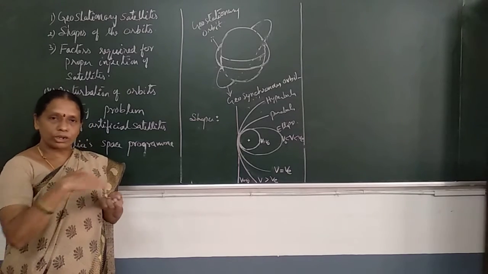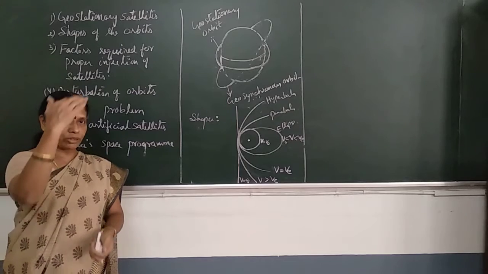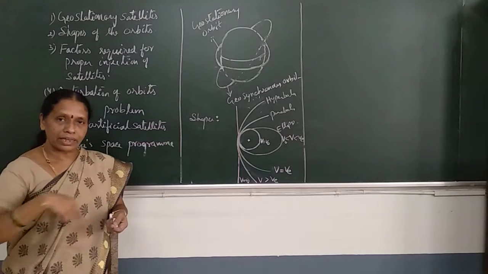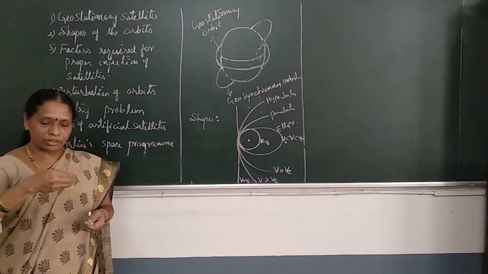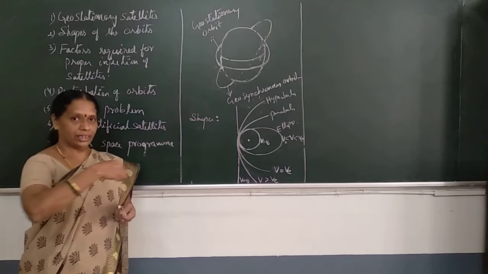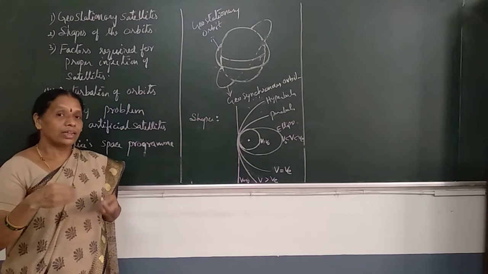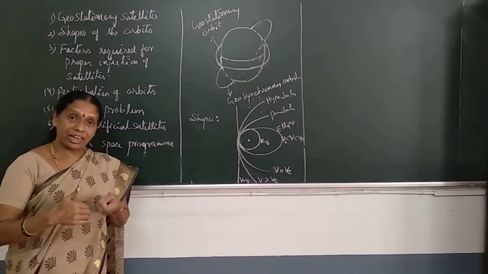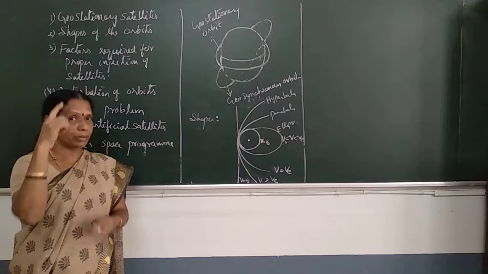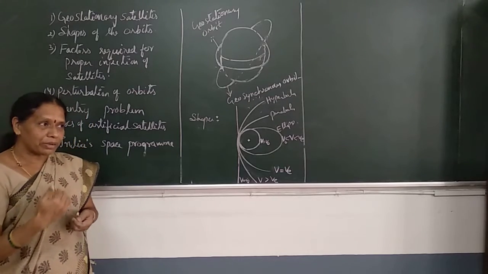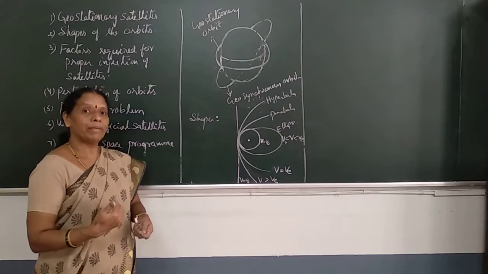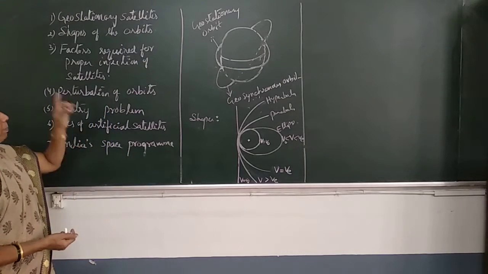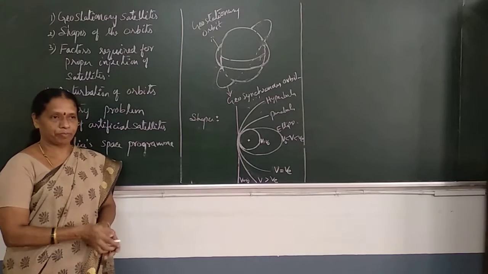So, in the equatorial plane, mass distribution is large compared to the polar regions. Compared to polar regions, in the equatorial plane, mass distribution is small. Suppose the satellite is revolving in the orbit in that equatorial plane, then the gravitational force exerted by the Earth on the satellite is large there in the equatorial plane compared to the polar regions. So this gravitational force of attraction may change the orbit of the satellite. It may disturb or perturb the orbit of the satellite.